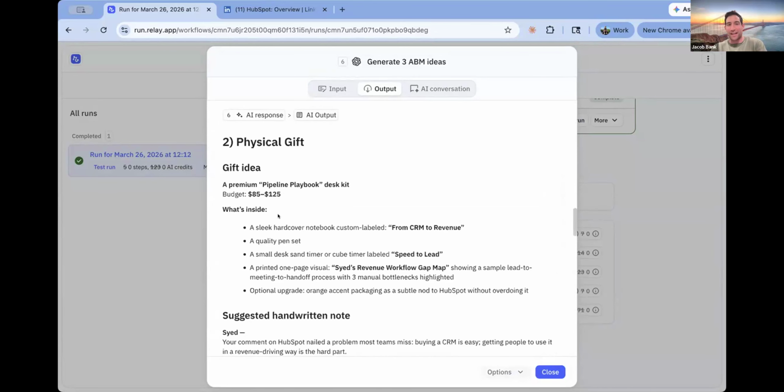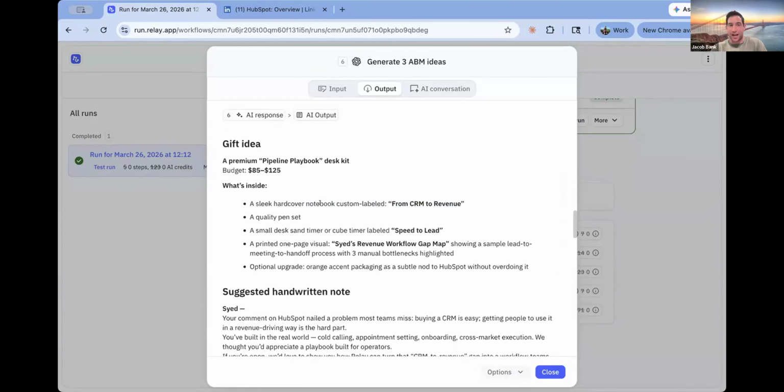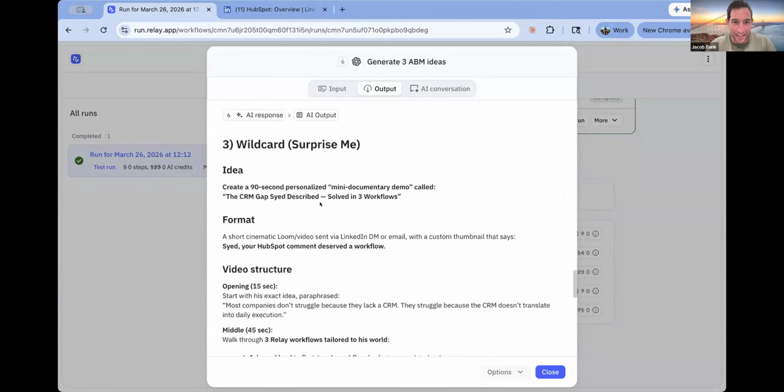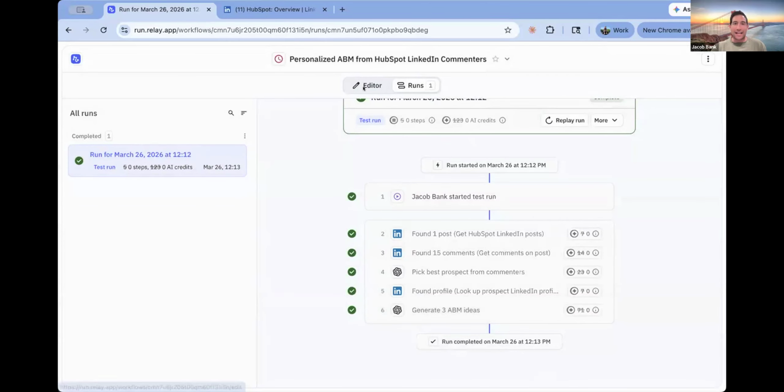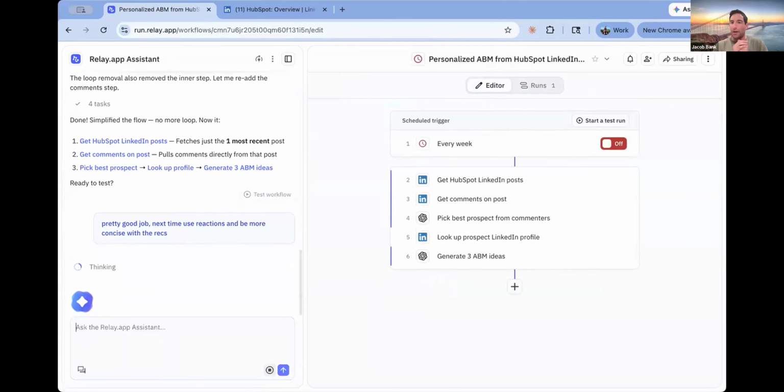Then here's a physical gift idea. Here's the budget. I can make a sleek hardcover notebook that references his job title. And I want to see what the third thing is that surprises me. A 90-second personalized documentary. So this is all pretty good. And now the last thing I'm going to do is go back and give some feedback. Pretty good job. Next time, use reactions and be more concise with the recs at the end.